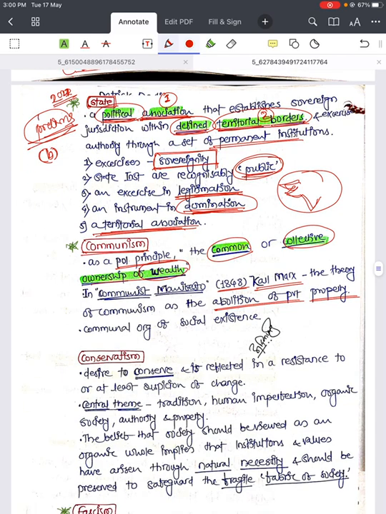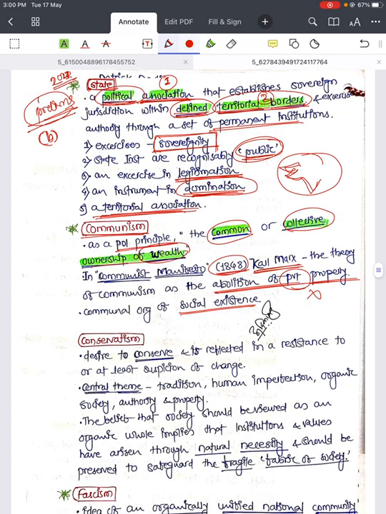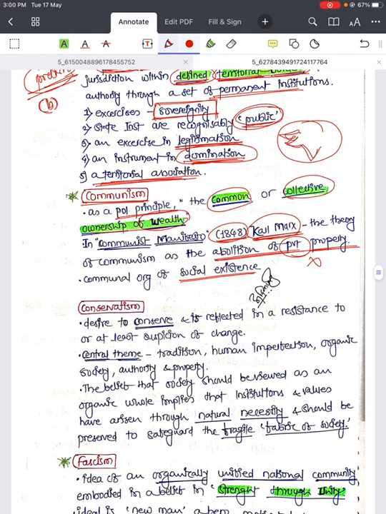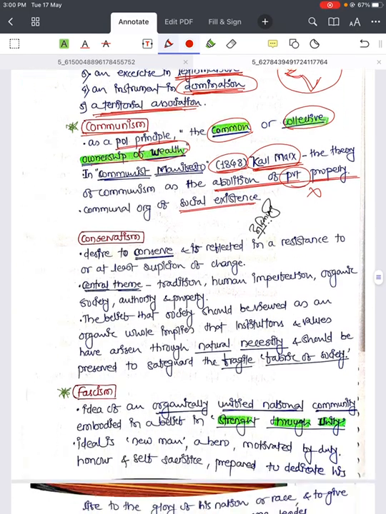In the Communist Manifesto, that is in 1848, Karl Marx put forward the theory of communism as the abolition of private property and communal organization of social existence. So communism is a collective ownership of wealth. That means there will be no private property. That is the abolition of private property, and this is related to Karl Marx's theory, right? In his Communist Manifesto, he explained communism.